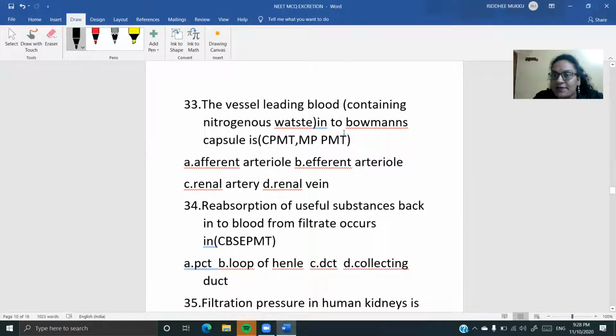कौन आ रहा है Bowman's capsule के अंदर? Afferent की efferent? Afferent आ रहा है. So your option is going to be afferent arteriole.